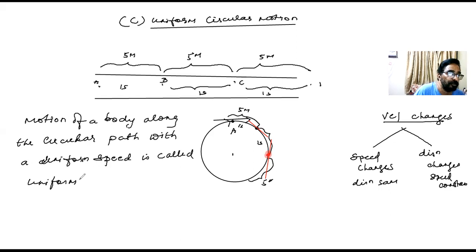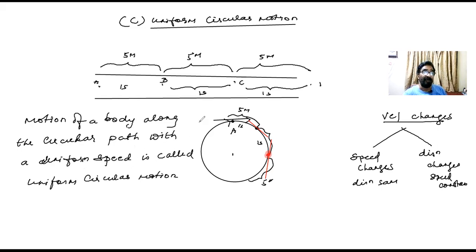Very simple. The word uniform is there, that is the uniform speed. The word circular is there, that is along the circular path. Motion of a body along the circular path with uniform speed is called uniform circular motion.